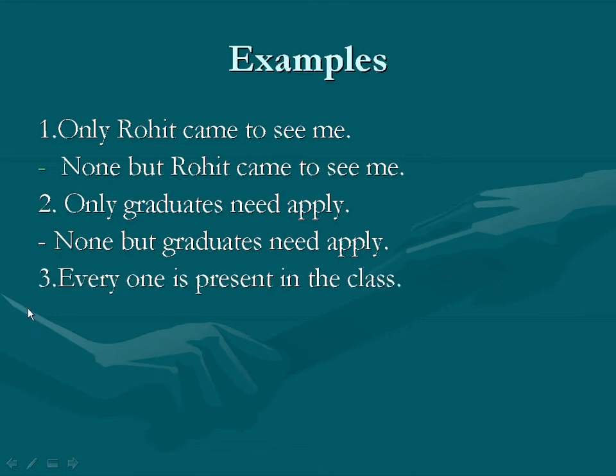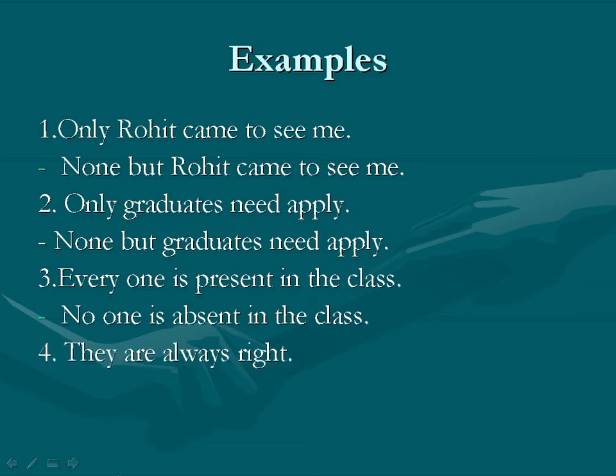See third example. Everyone is present in the class. When there is everyone in affirmative sentence, we should use no one while changing it into negative sentence. No one is absent in the class. We also use here the opposite word of present while changing it into negative sentence. Everyone is present in the class. No one is absent in the class.